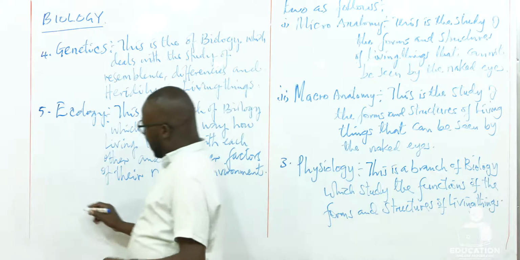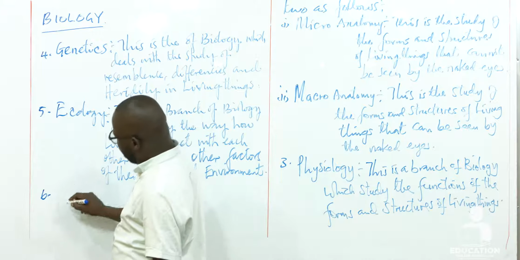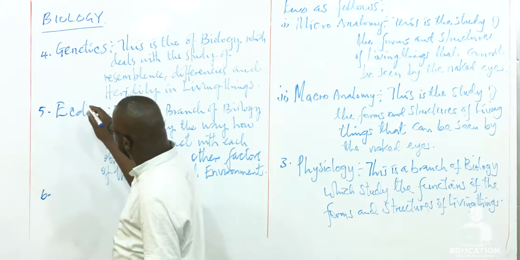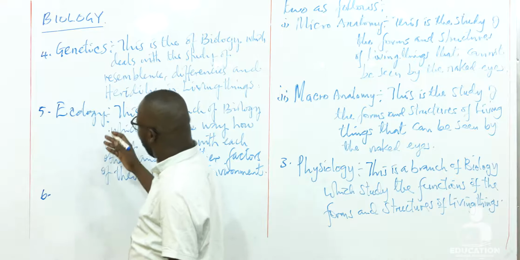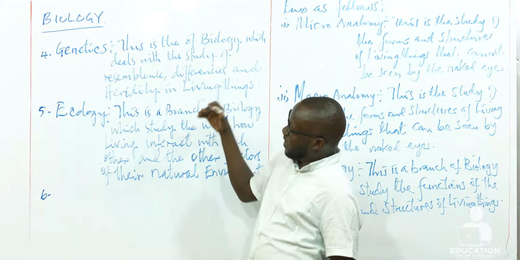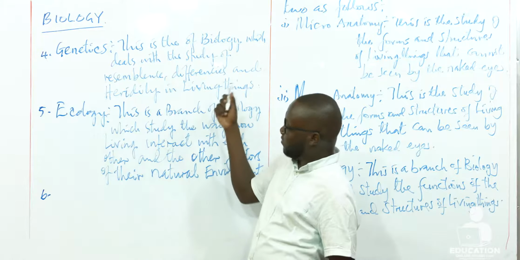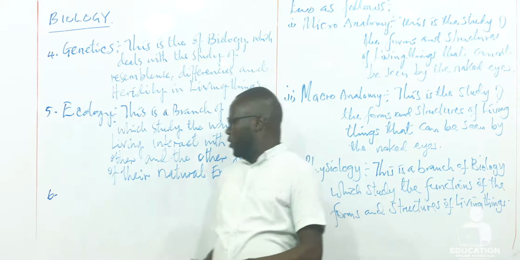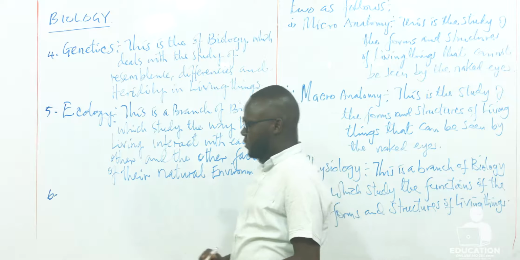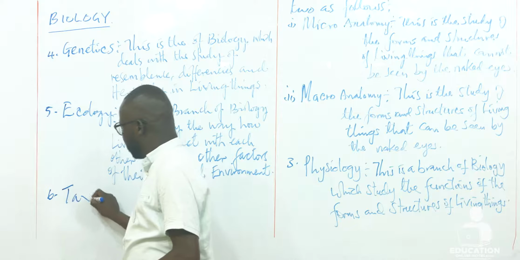Now the next one, that is the sixth one. Here we have another branch of biology that we study on the basis of subject matter. Let's look at the sixth branch of biology on the basis of subject matter. Now this branch is called taxonomy.